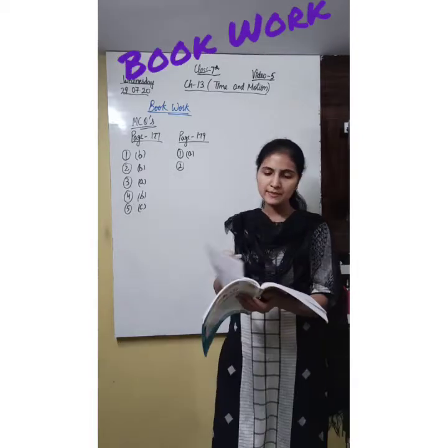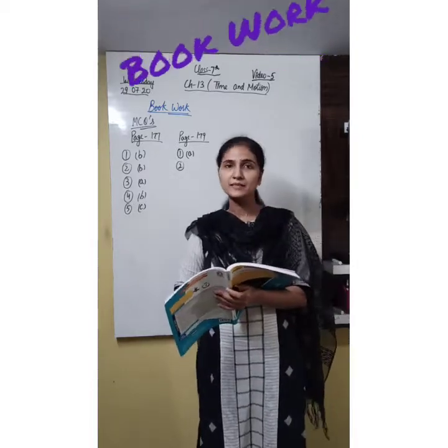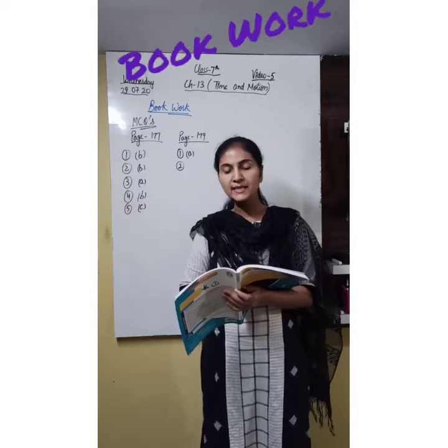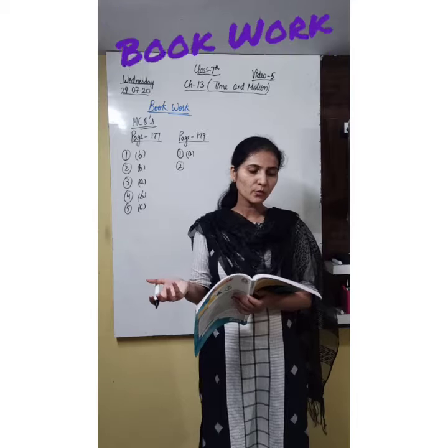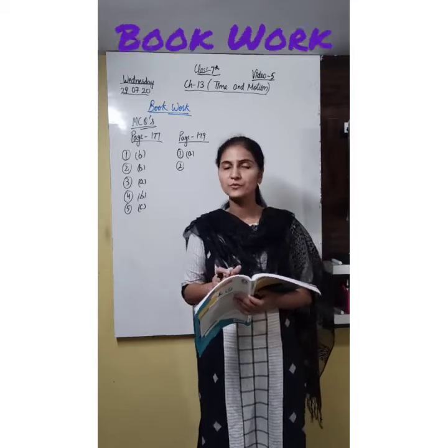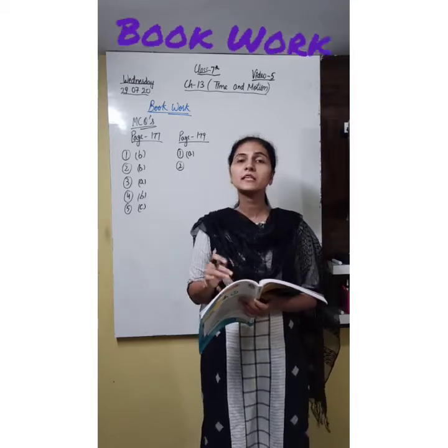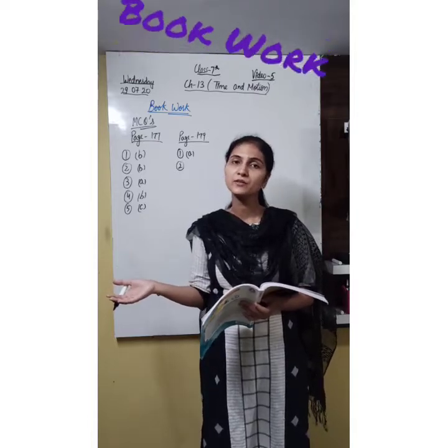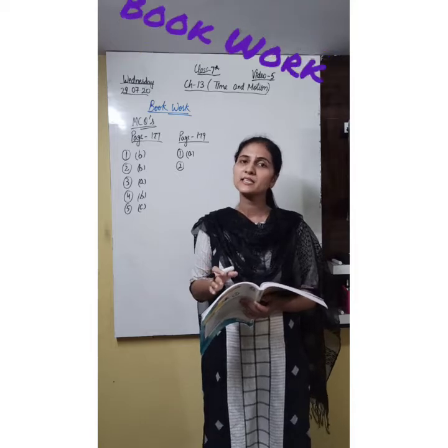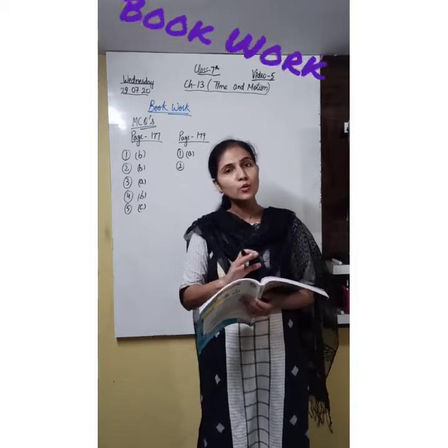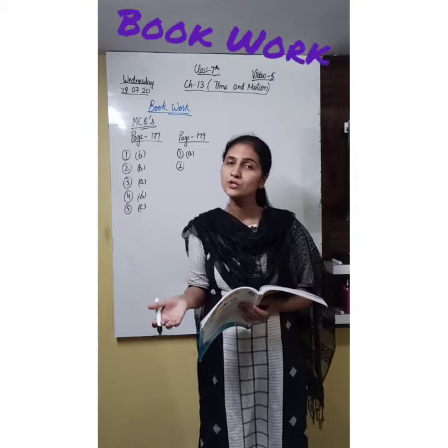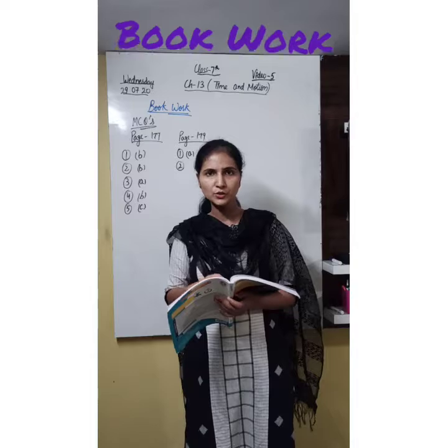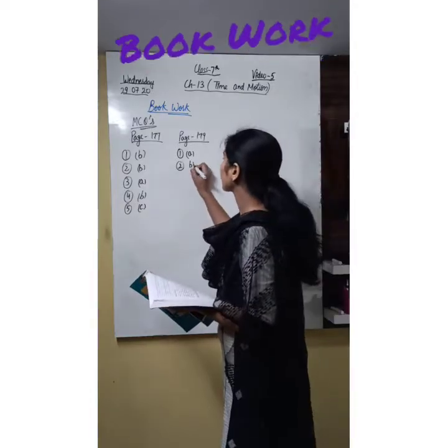Now the next one: if any object travels unequal distances in equal intervals of time, then the object is said to have uniform motion, non-uniform motion, both of these, none of these. Students, you know that if an object covers equal distance in every equal interval of time, then only it possesses uniform motion. Otherwise all other motions are non-uniform in nature. So its answer is B.